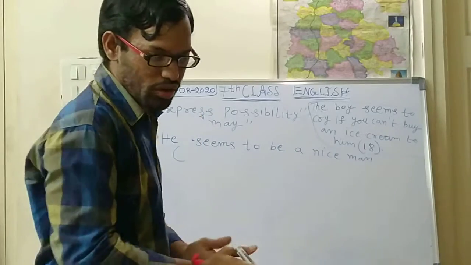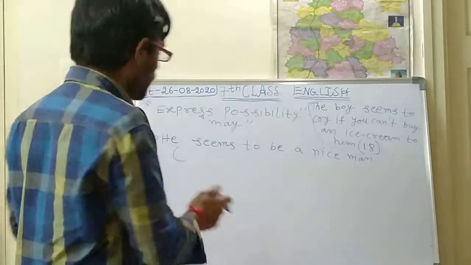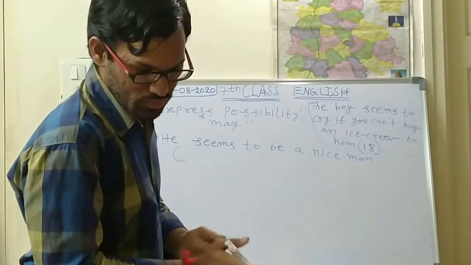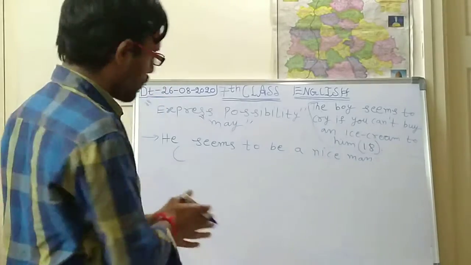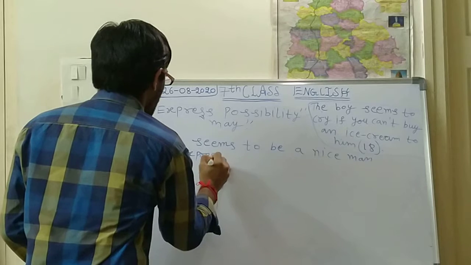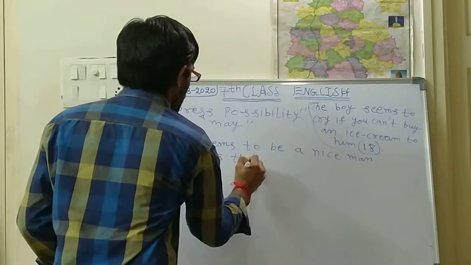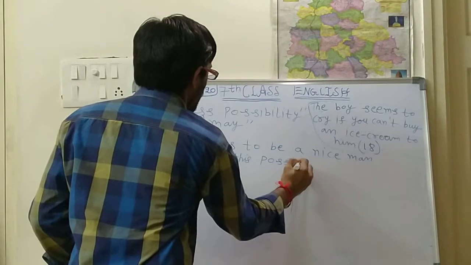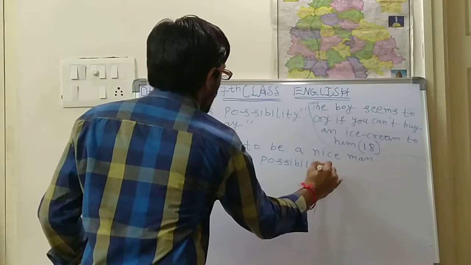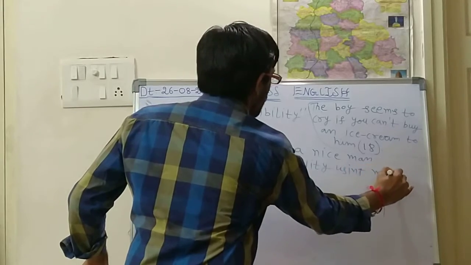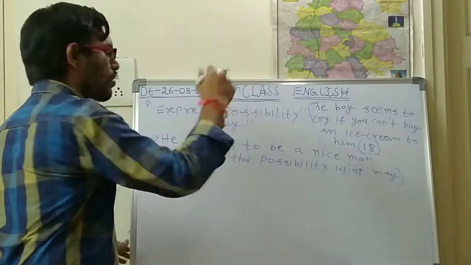Express this possibility using may. Same like this only you have to do.